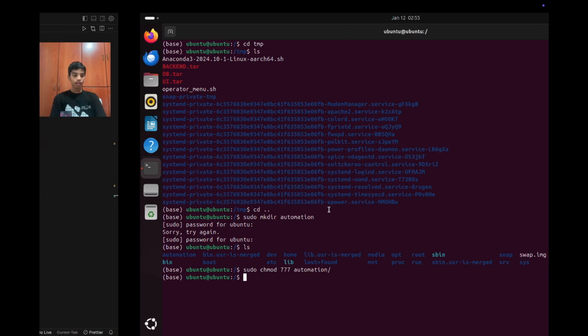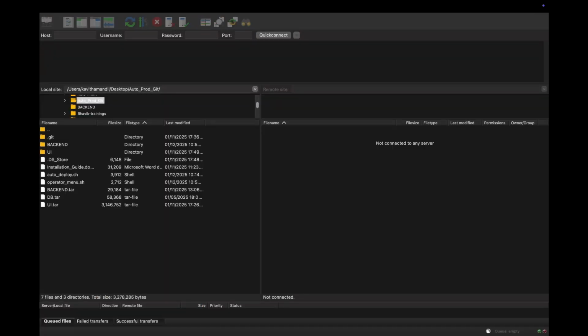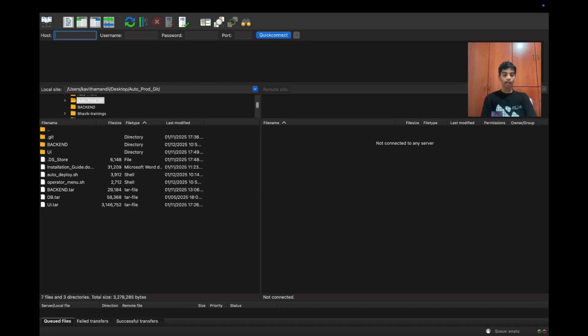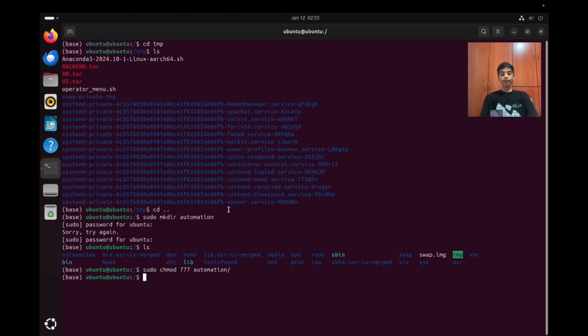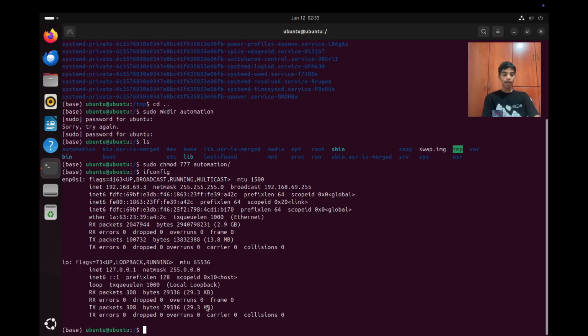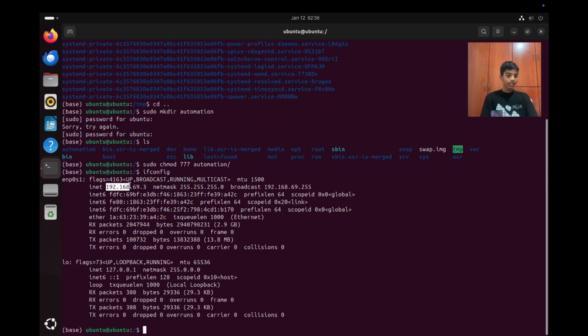Alright, so now let's open up FileZilla. So now over here, you'll see FileZilla. We open that up. And now over here, we have to type in the host name, which is the IP address. So the IP address, we can type in ifconfig. And if you don't have it, you can use sudo apt update. And after that, you can use sudo apt install net-tools. And then after you install net-tools, you get ifconfig. Over here, we need this inet. Alright. So we're going to copy it.